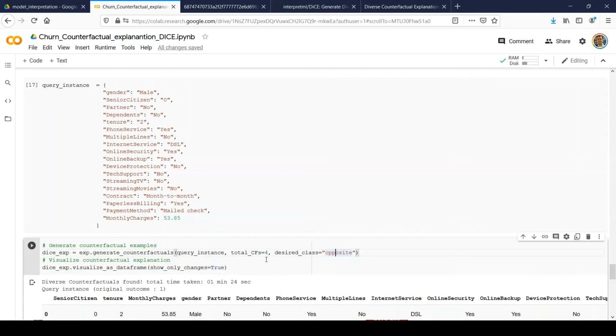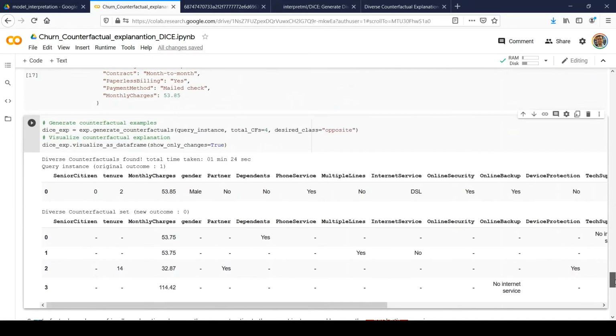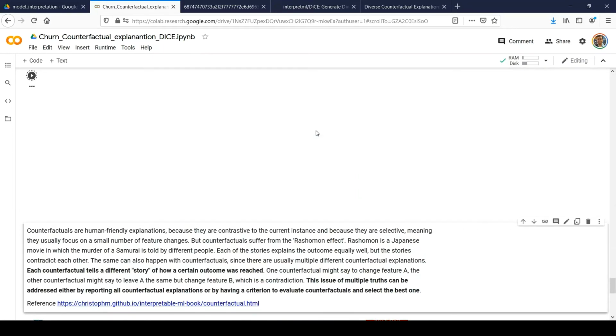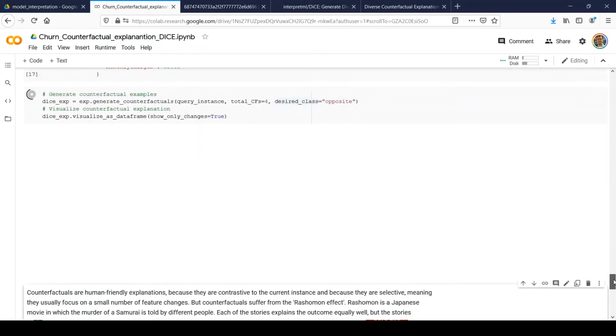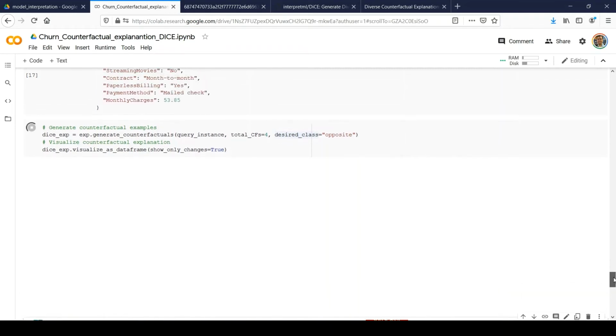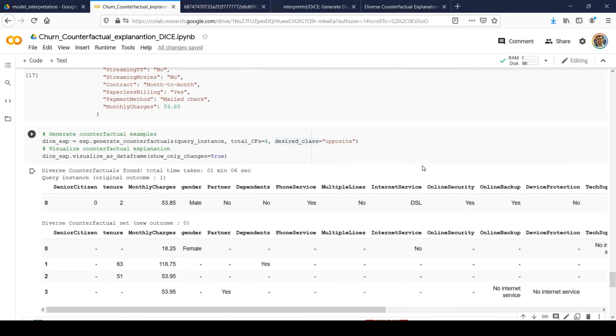And here for the visualization of the counterfactual explanation. So we'll simply run it and now we'll see what it gives. It will take some time to generate all the counterfactual explanations, and once they are generated, we will review the content of those. I'm just pausing until then. And now you can see that it has generated some counterfactual explanations, right?